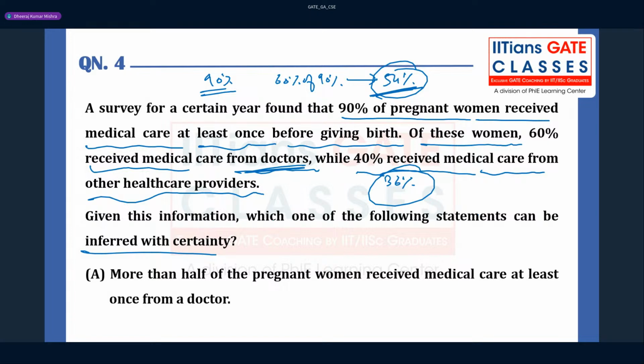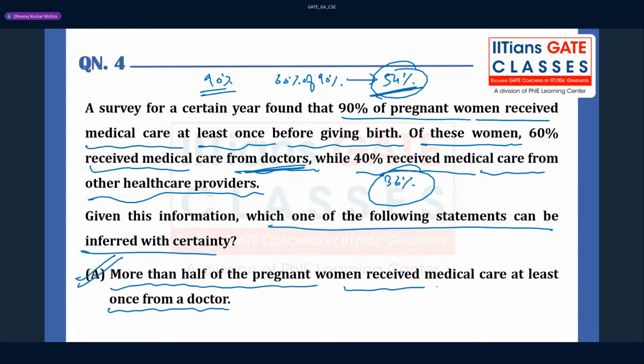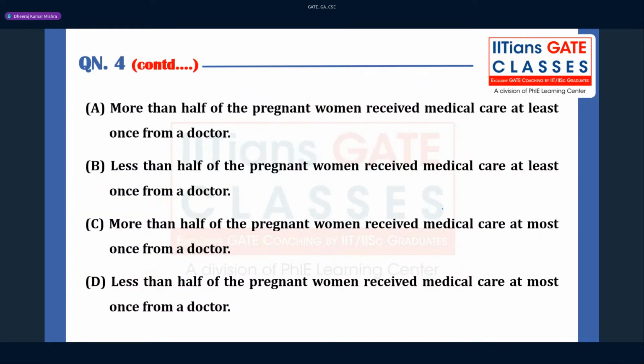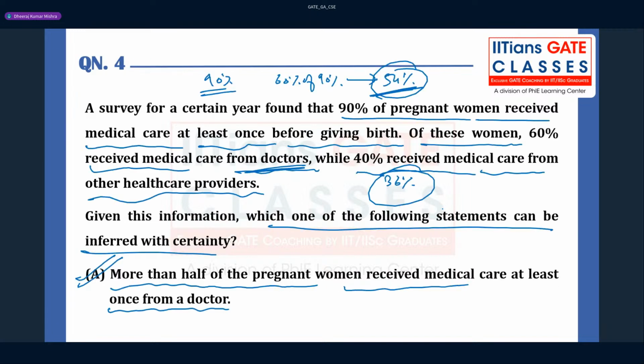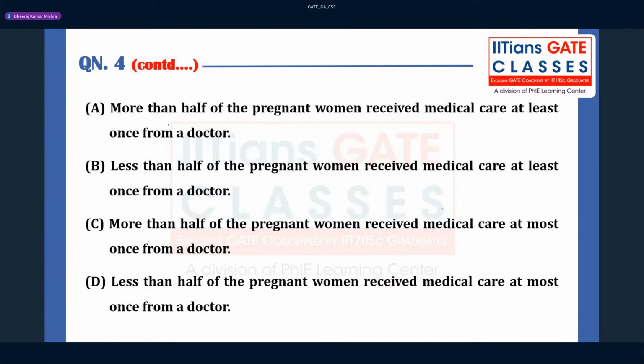Given this information, which of the following statements can be true? Look at the options. More than half of the pregnant women receive medical care at least once from the doctor. Yes, this can be correct, because 54% is coming. Going through the other options, the first option is correct.